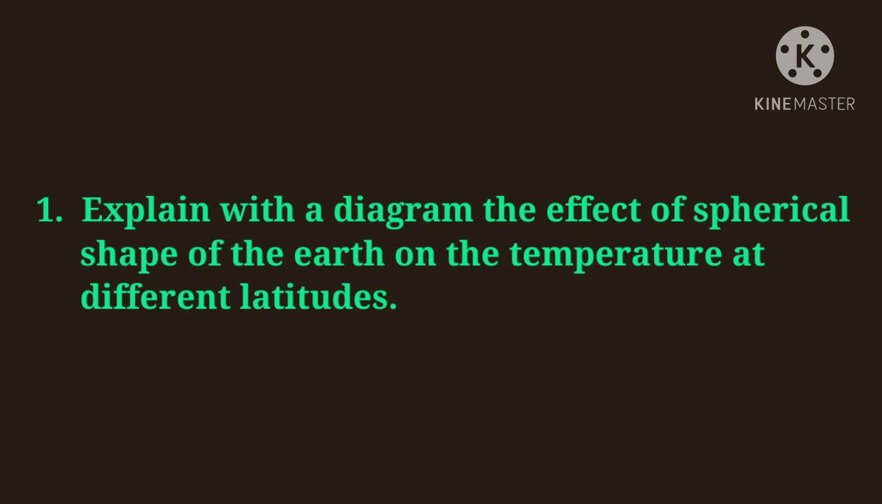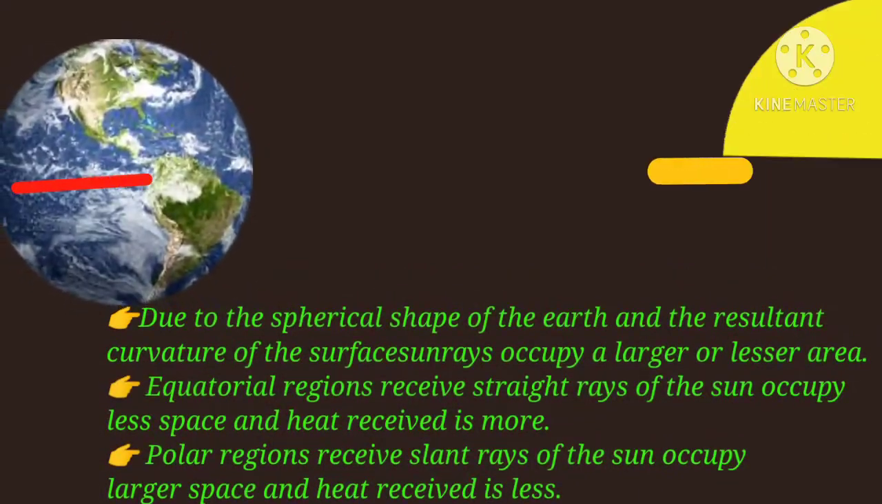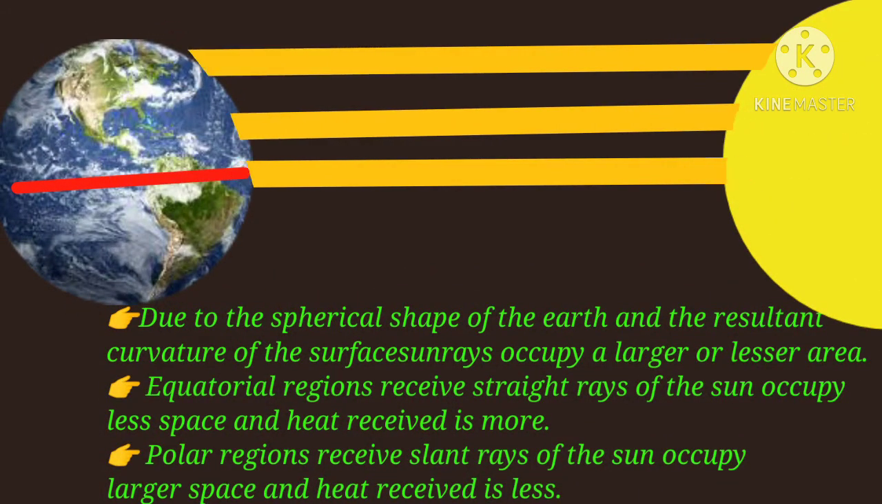Here is first question. Explain with a diagram the effect of the spherical shape of the earth on the temperature at different latitudes. Answer is, due to the spherical shape of the earth and the resultant curvature of the surface, sun rays occupy a larger or lesser area. Equatorial regions receive straight rays of the sun, occupy less space, and heat received is more. Polar regions receive slant rays of the sun and occupy larger space, and heat received is less.